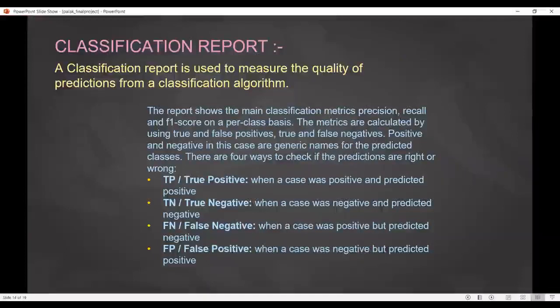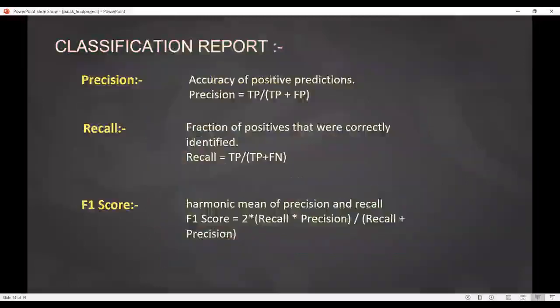The report shows the following three things: precision, recall, and F1 score. There are four ways to check the prediction: true positive, true negative, false negative, and false positive. True positive is when the case is positive and we predict positive. True negative is when the case was negative and we predict negative. False negative is when the case was positive but we predict negative, and false positive is when the case was negative but we predict positive.